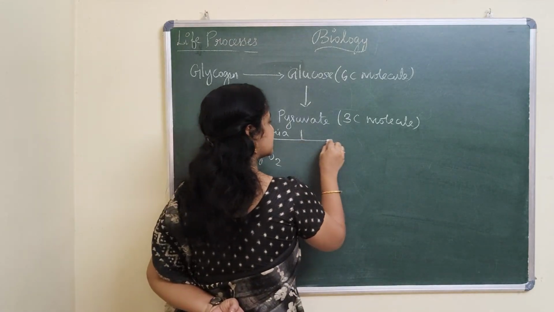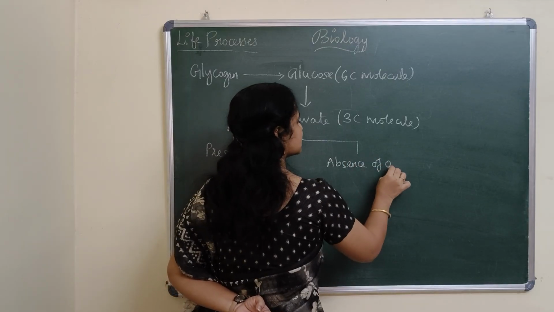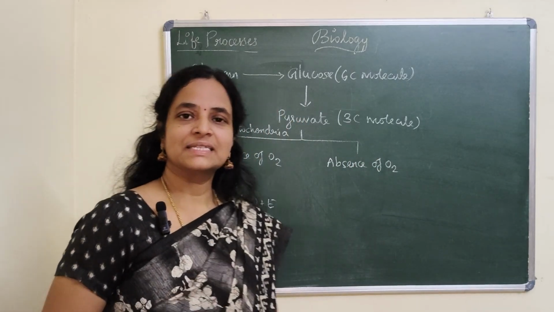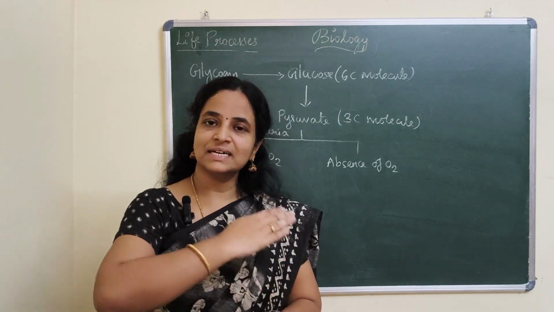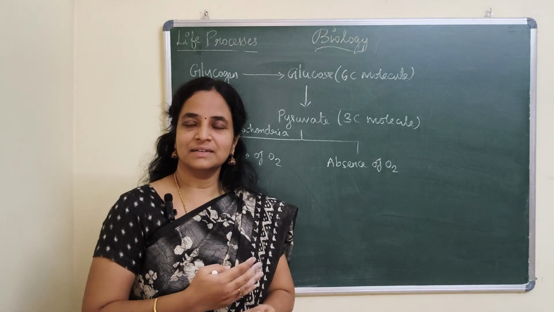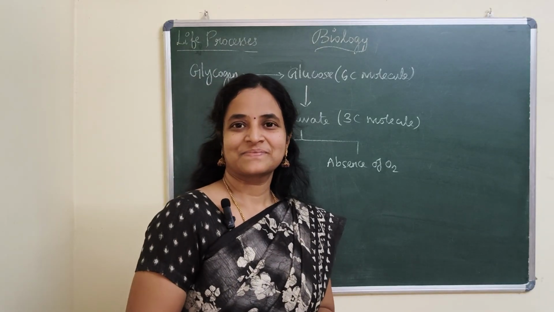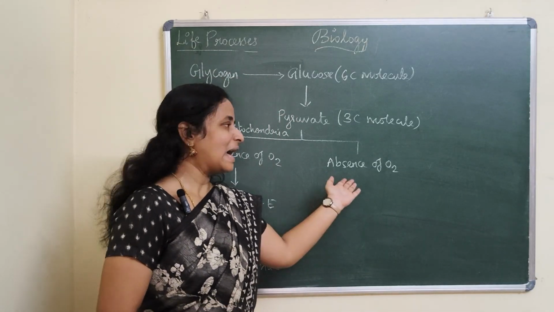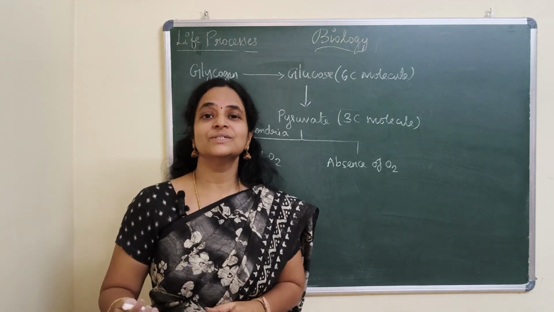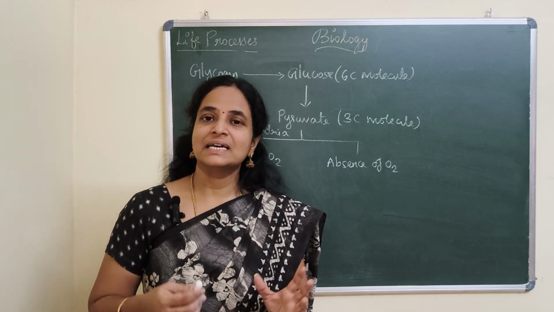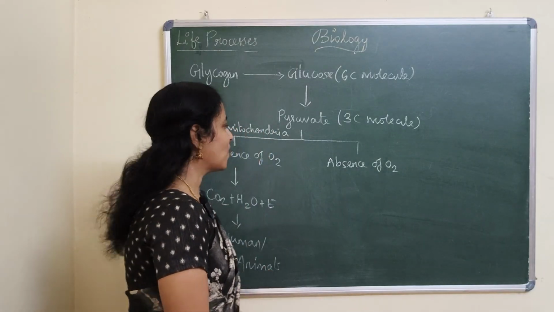The second is in the absence of oxygen. So what happens in the absence of oxygen? I will give you an example. The idli dosa batter, you can find sourness developing or the batter rising up. It is all because of the absence of oxygen. So what is the scenario behind that? Even milk turning into curd, even grapes turning into wine. It is all because of the process called fermentation.